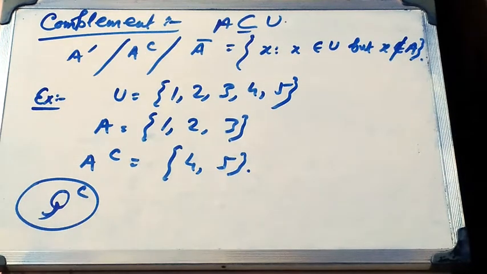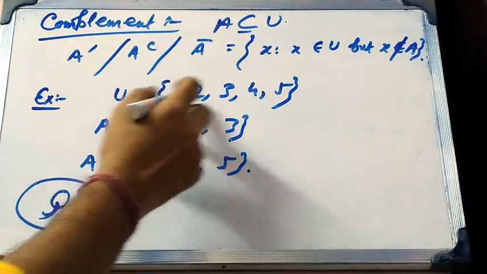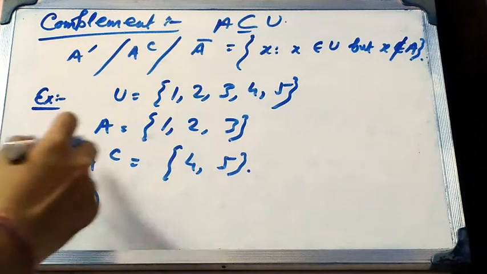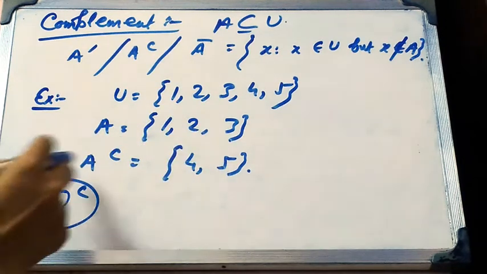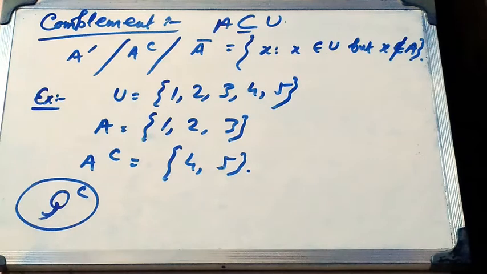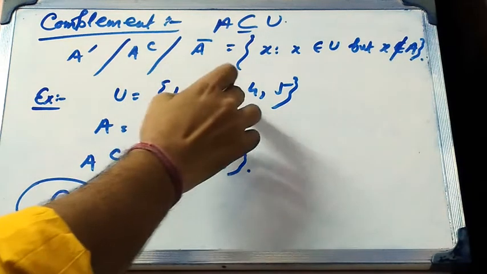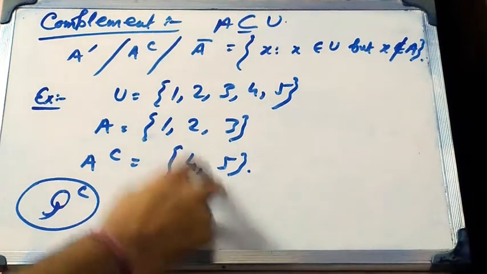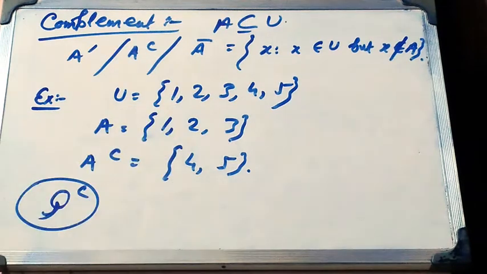Let's have an example. Suppose the universal set is 1, 2, 3, 4, 5 and the set A is 1, 2, 3. Then the A complement is equal to the set containing all the elements of the universal set U which are not the elements of the set A. Then we can write all the elements 4 and 5 which are not the elements of the set A.